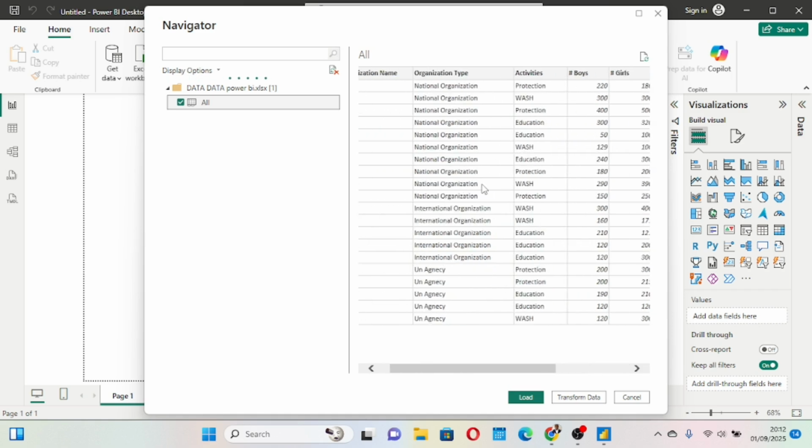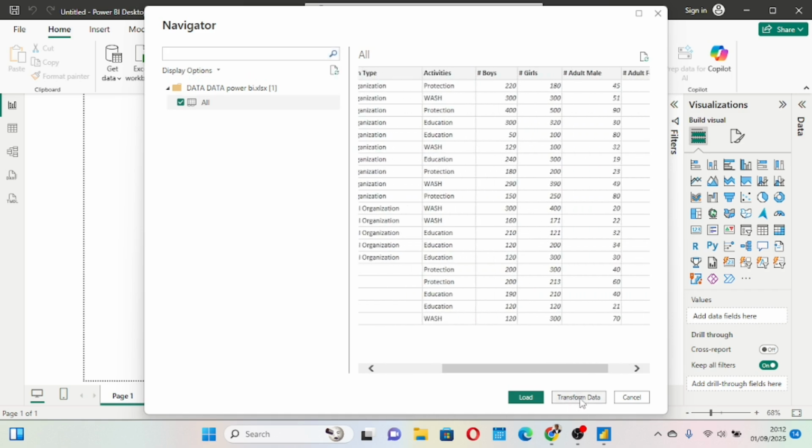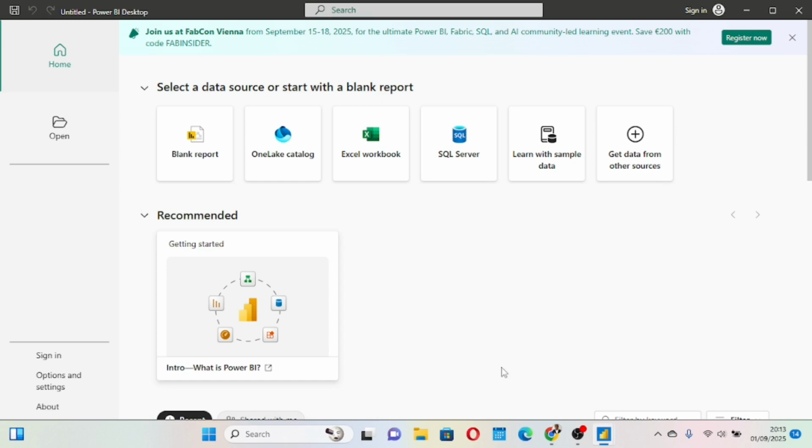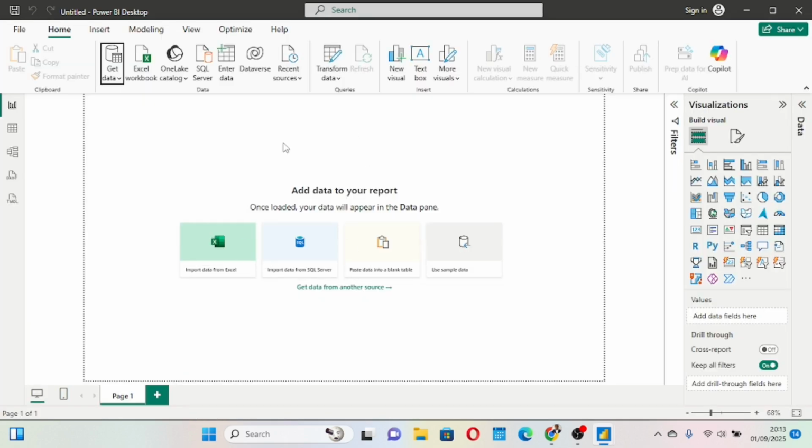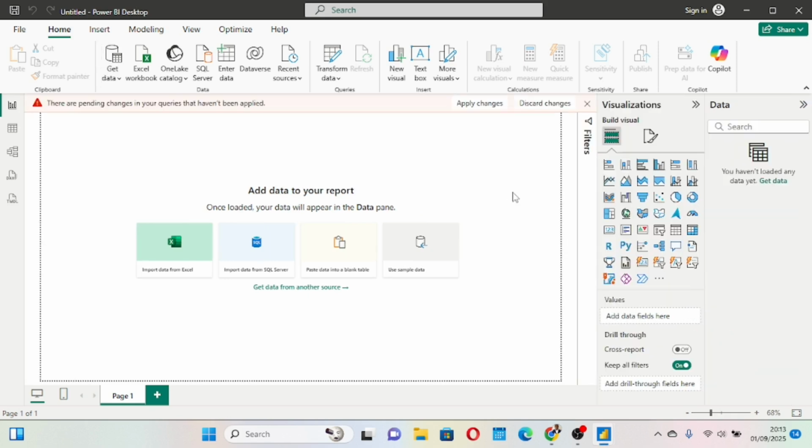So you start seeing your data from here. If you think the data is okay, you can transform the data, and when you click transform, you take the data into Power Query, which we are going to be entering very soon. Or you can load your data. Let me show you. If I click load data, you automatically come to this report view. Okay, so it's still coming on. Perfect. I'll give you some time.